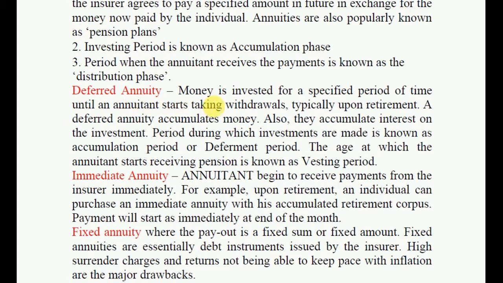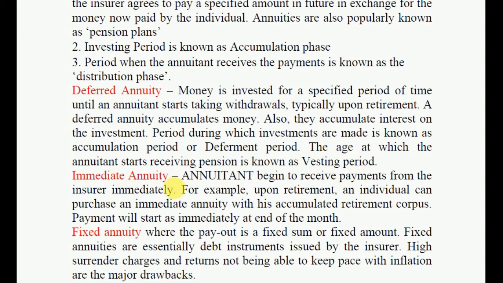Deferred annuity. Money is invested for a specific period of time until an annuitant starts taking withdrawals, typically upon retirement. A deferred annuity accumulates money, and it also accumulates interest on the investment. The period during which investments are made is known as the accumulation period or deferment period. The age at which the annuitant starts receiving pension is known as the vesting period.